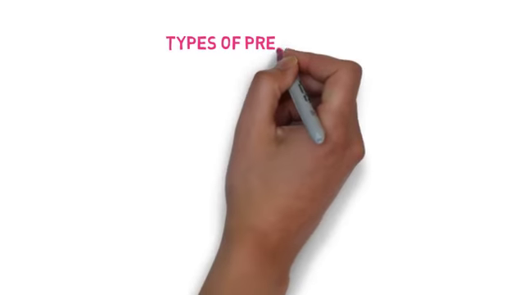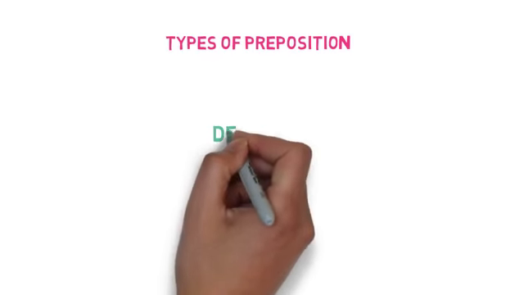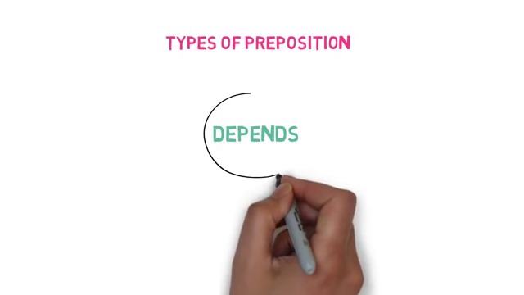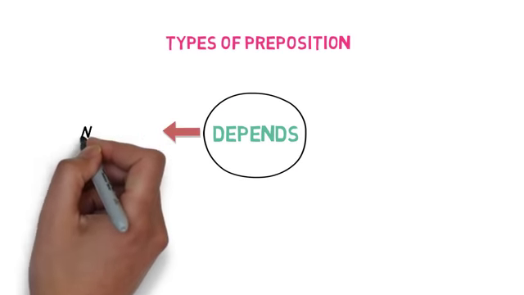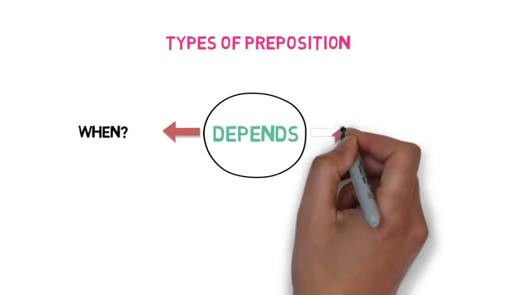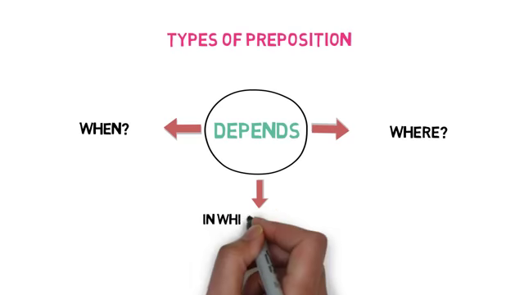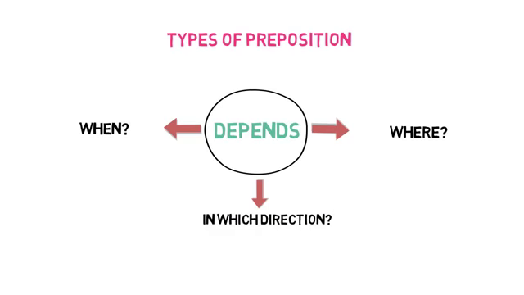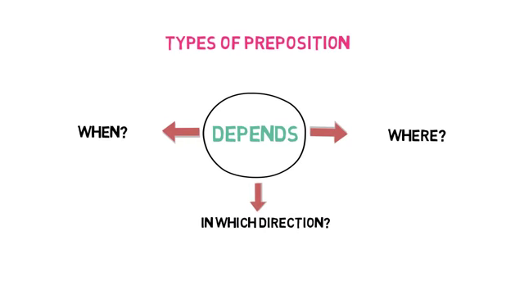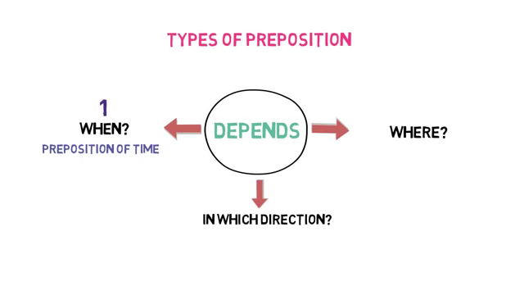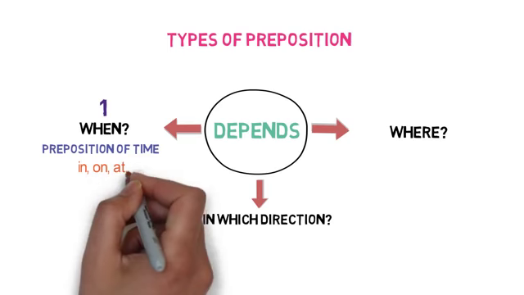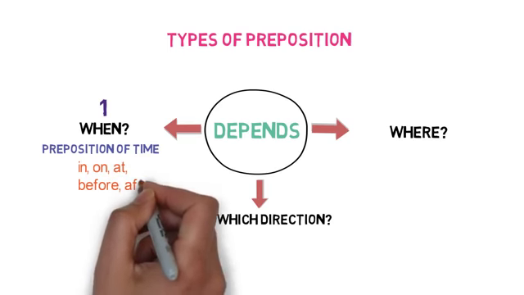Now, let's look into the types of preposition. These are divided into 3 types depending on 3 situations: when an event or thing happened, where the event or thing occurred, and in which direction the event or thing is happening. The prepositions that describe when an event happened are defined as preposition of time. Examples of them are in, on, at, before, after.